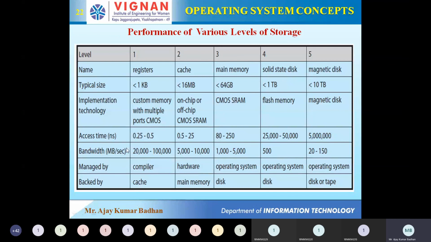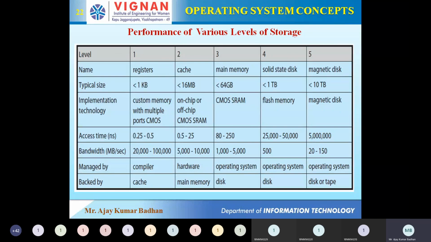Now coming to bandwidth, the access time taken to transmit the signals is this. You can go through this and see who is managing. As I told you, registers we cannot access directly. They can be managed only by the compilers. The cache is taken care of by hardware. So level 1 and 2 we cannot access. But from level 3, 4 and 5 we can access them by making use of the operating system. And finally we are backed by a backup, I told you, backup should be there.